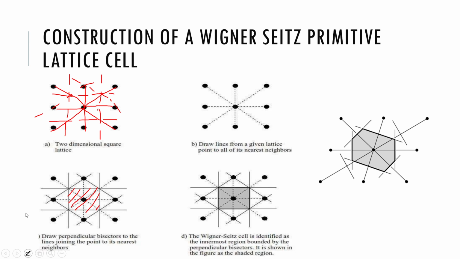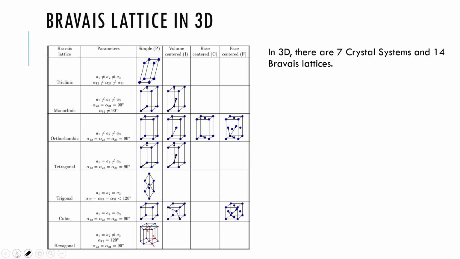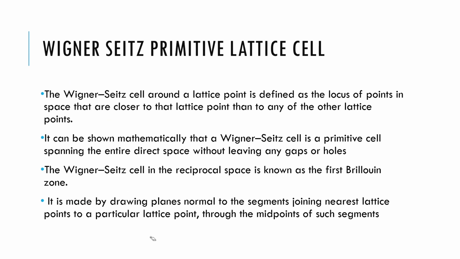Okay, next, let's go to the next slide. Now let's see the Bravais lattice. Okay, let's go to the previous one and understand what I have written here. It can be shown mathematically that the Wigner-Seitz cell is a primitive cell spanning the entire direct space without leaving any gaps or holes. The Wigner-Seitz cell in the reciprocal space is also known as the first Brillouin zone. Because it is the smallest area enclosed, it is made by drawing planes normal to the segments joining the nearest lattice points to a particular lattice point, through the midpoints of such segments.